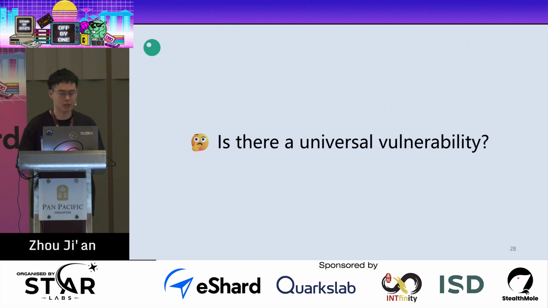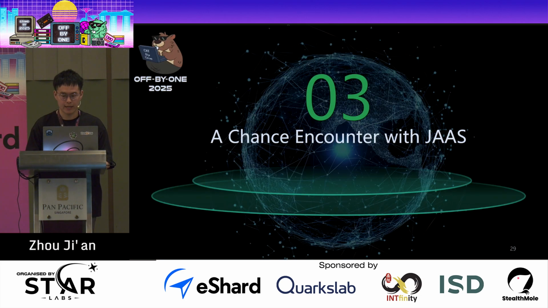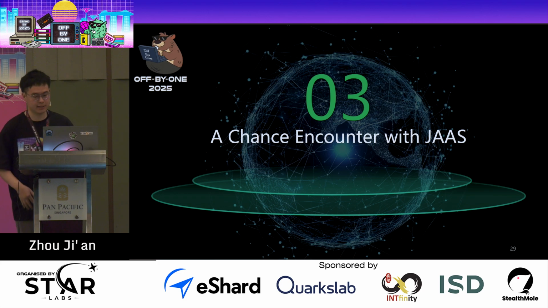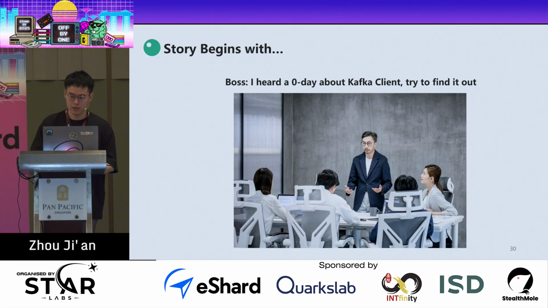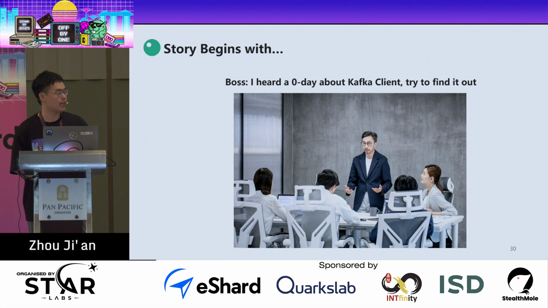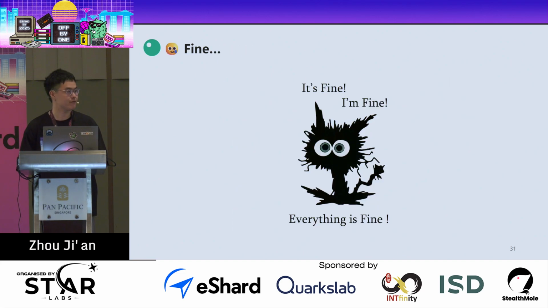So is there a universal vulnerability which we can use to influence a lot of JDBC drivers? I had always wanted to find this kind of vulnerability, until I accidentally met JAAS. The story began one day when I came to work, and my boss said to me that he heard about a zero-day vulnerability in the Kafka client in the Metric Cup competition, and told me to try to find it out. And so, just fine.